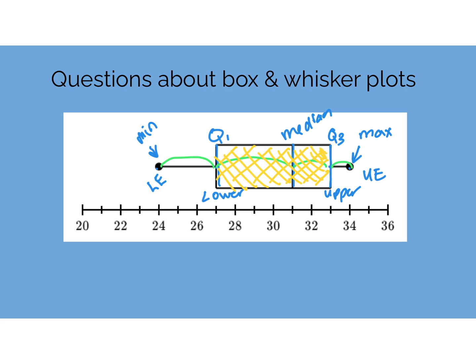I might ask you, what's the smallest number? You'd say 24. I might say, what's the biggest number? 34. I might say, what's the median? That would be what goes here, which is 31. What is the range? 34, take away 24, that would be 10. What's the interquartile range? That would be this number, 33, minus this number, 27. So that would be 6 as my interquartile range. That's how spread out this box is.